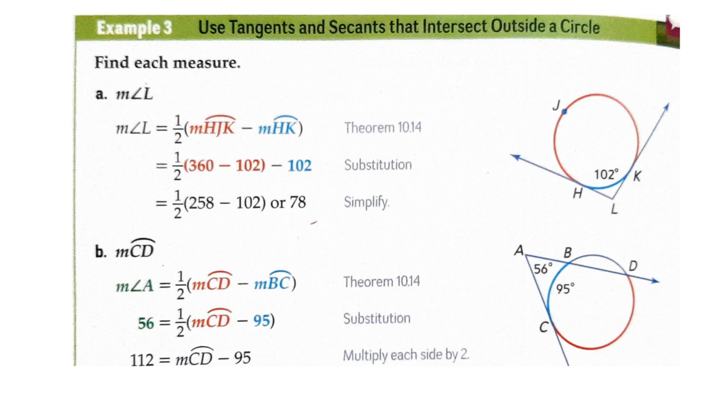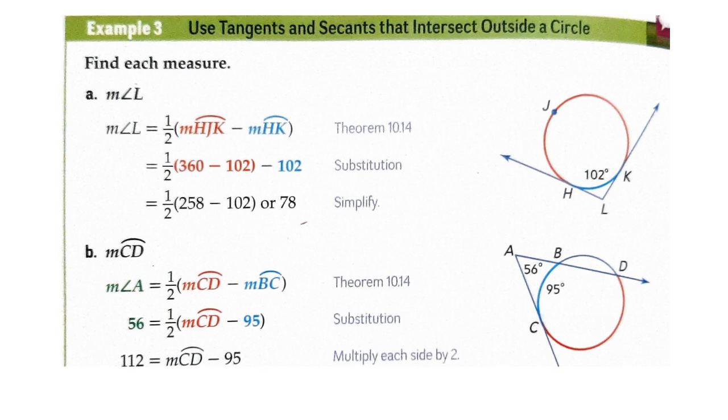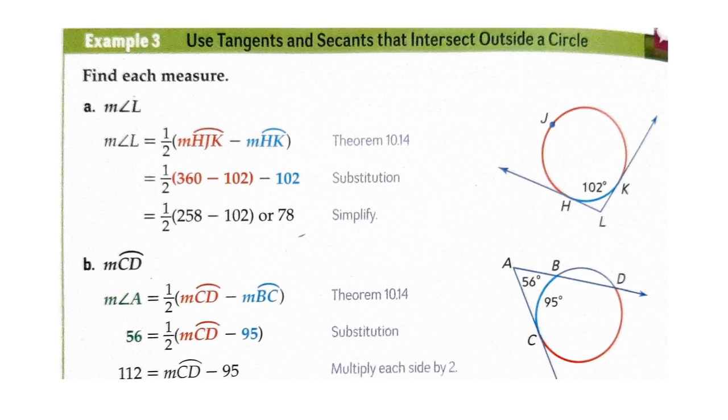We also have the measure of the intercepted arc HK. This one is 102 degrees. Therefore, the measure of the arc HGK must be 360 minus 102. Now, if we do the substitution, then we should get the measure L is equal to 1/2 times 360 minus 102 minus 102. Then if we simplify, then we should get 78 degrees for angle L.